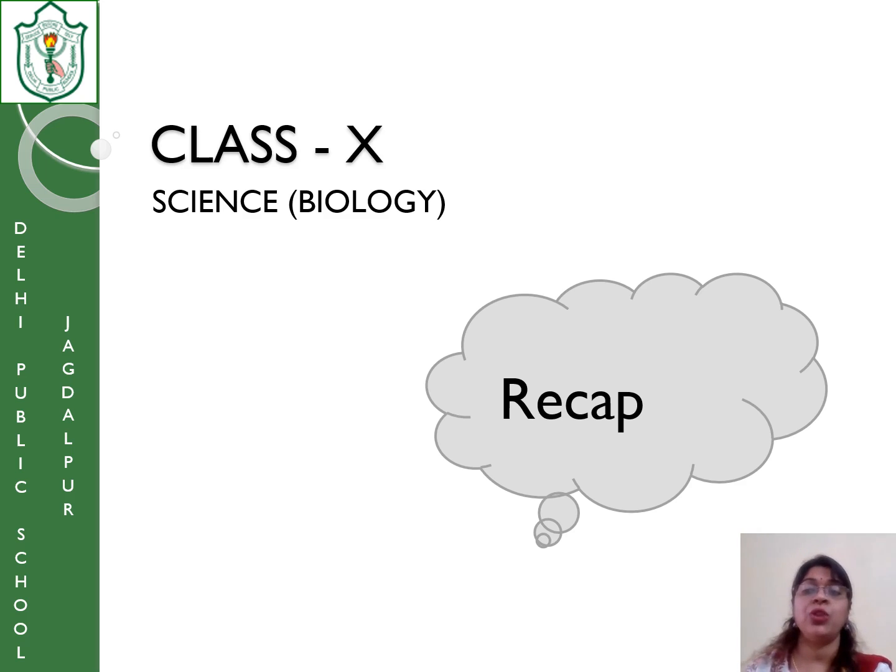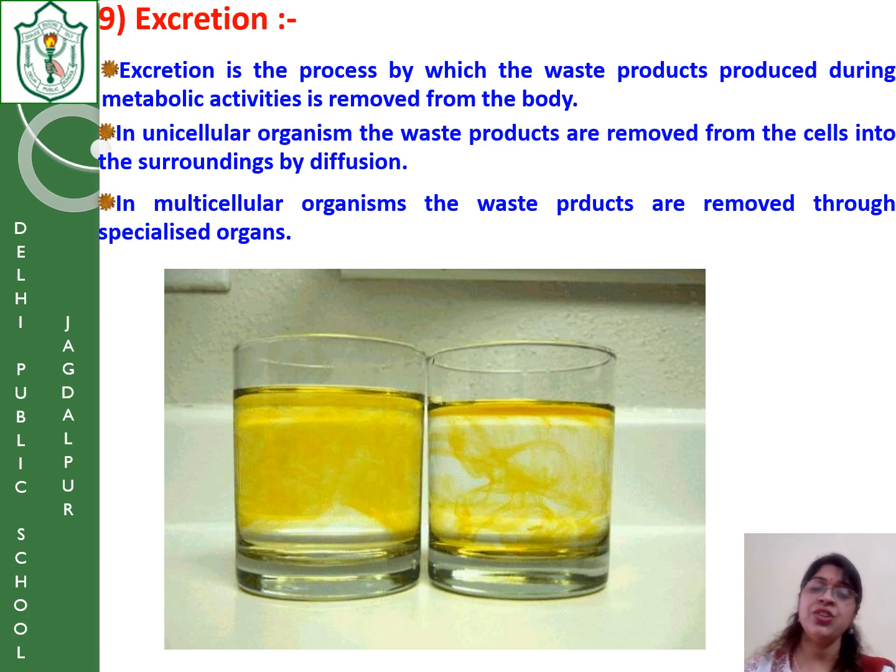And today I am going to start the next life process, that is excretion. Excretion is what? It is the removal. The process by which the waste products produced during the metabolic activities in the body are removed or got rid of is known as excretion. Why does it have to be excreted? Because if it starts accumulating in our body, it will be toxic.